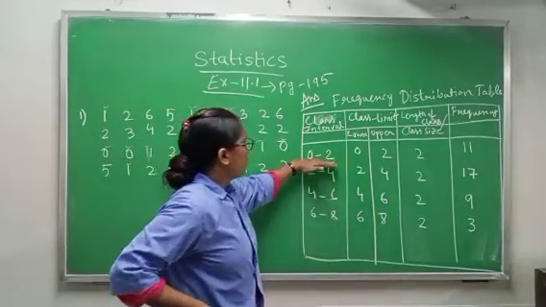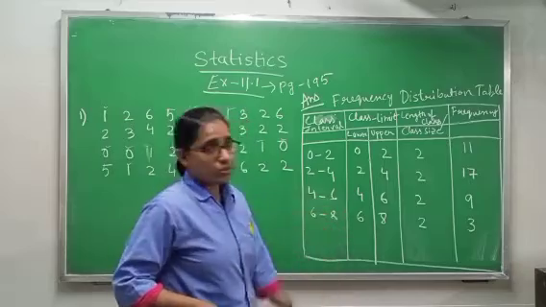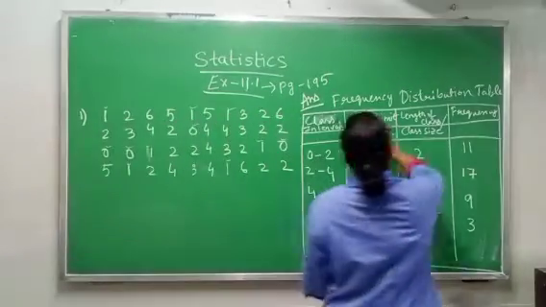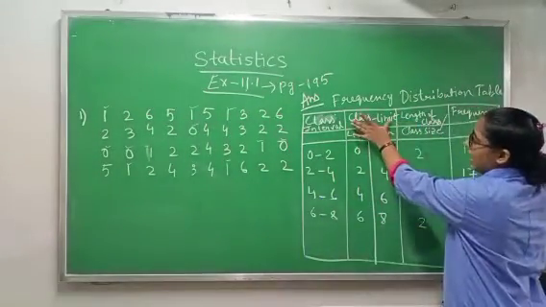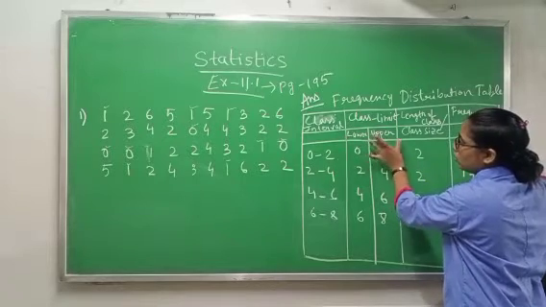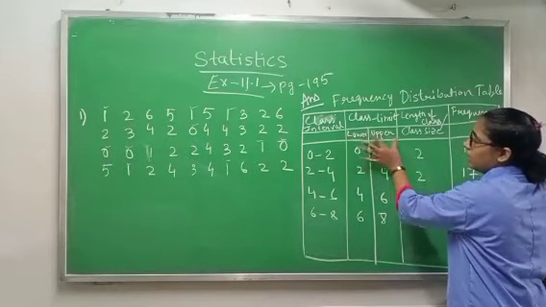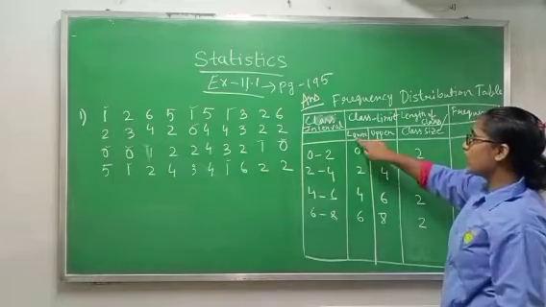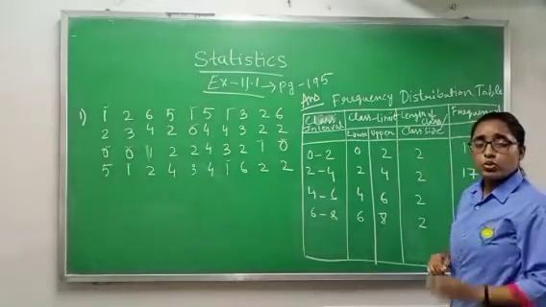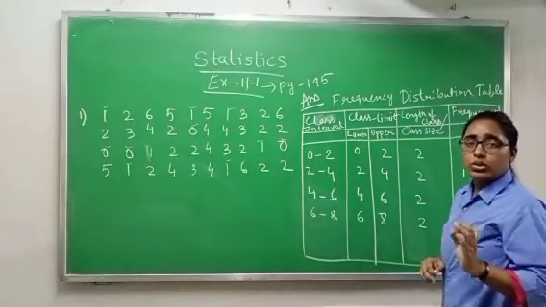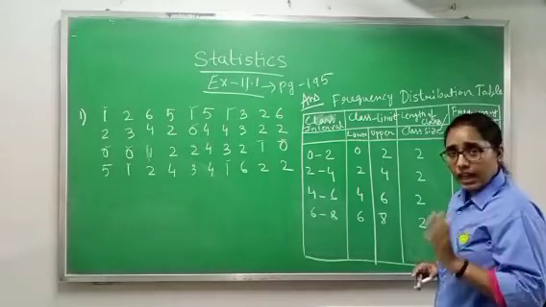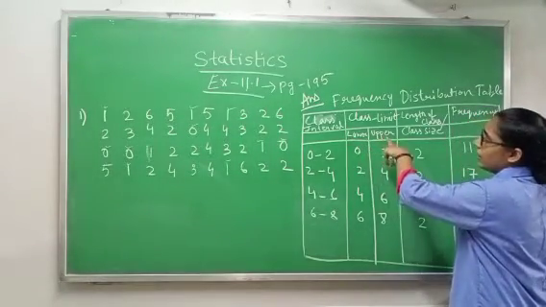Now 0 to 2, 2 to 4, 4 to 6 and 6 to 8. Whenever you write class limit, you will divide it into two parts: lower limit and upper limit. In your book they are not showing this, but in the exam you have to show the lower and upper.